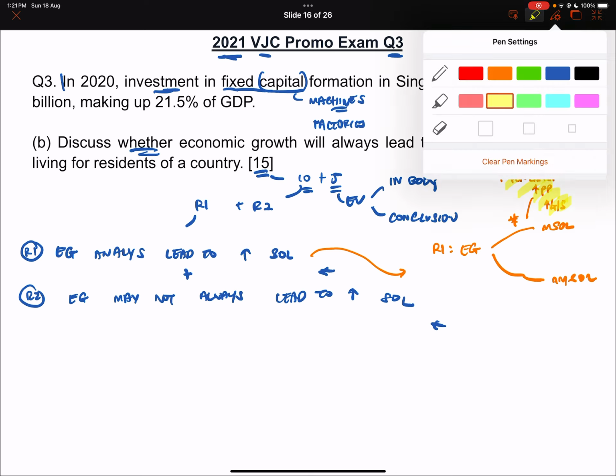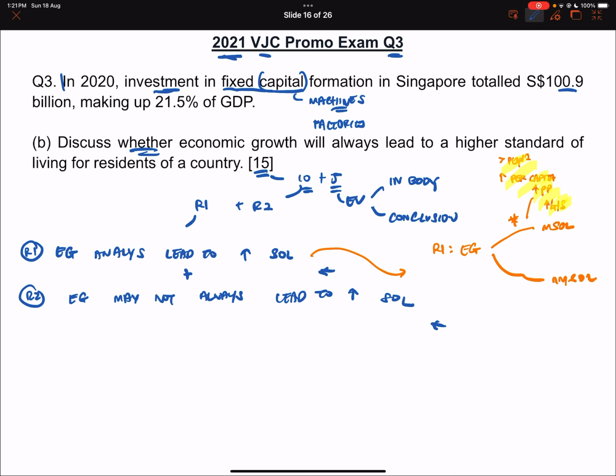Okay, for the non-material aspect, we go through, let's use black. Okay, so for non-material aspect, we go through tax revenue. Right, so the government will receive more tax revenue in an environment where the macro growth is very, very good. Right, and with the tax revenue, they can spend on building parks, greenery, schools, all of which will help to improve the quality of life of citizens. So my R1 will consist of doing this arrow, which is the priority again, and then doing this arrow if we have time.